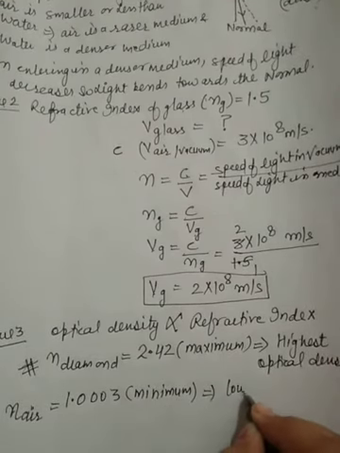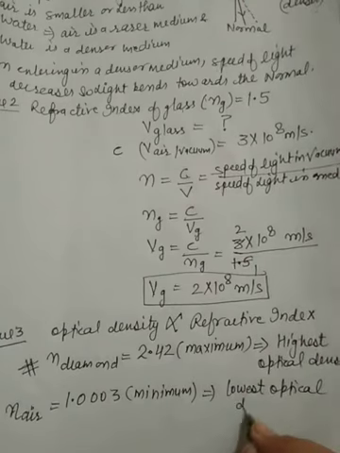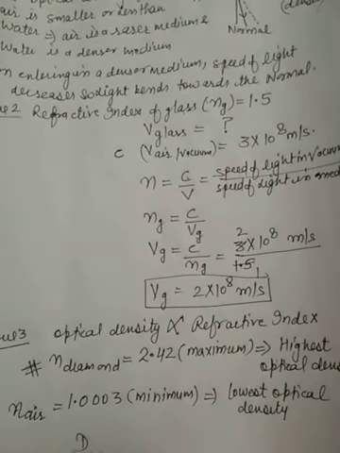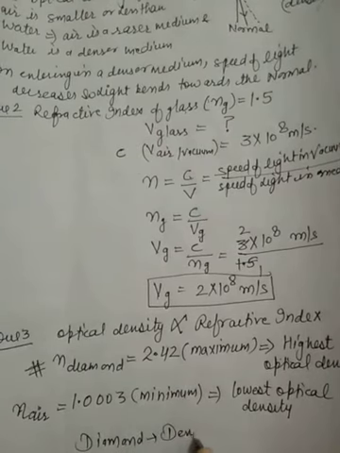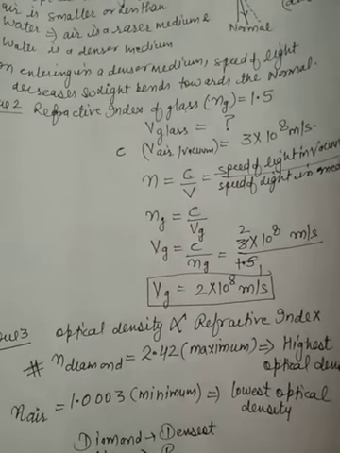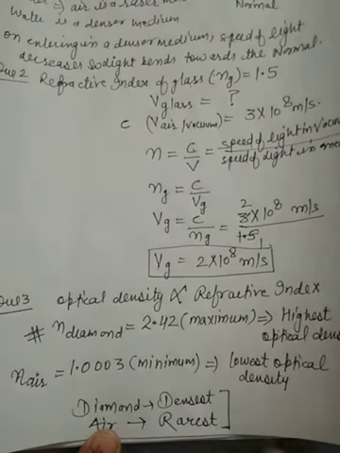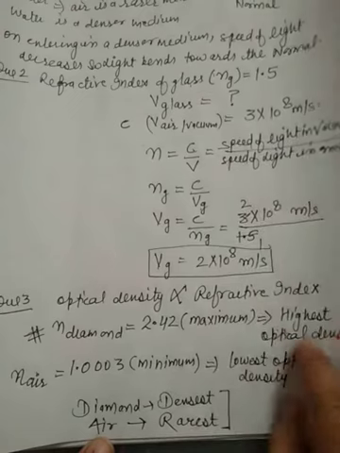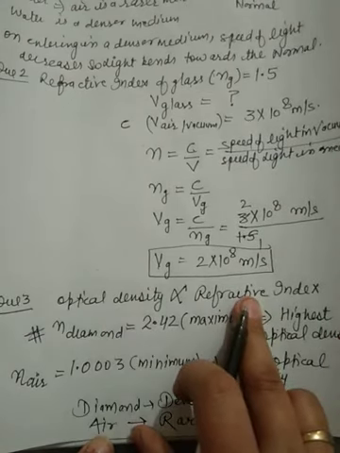It means diamond acts as the densest medium and air acts as the rarest medium. In this way, if optical density is given, you can find out the comparison of refractive index.